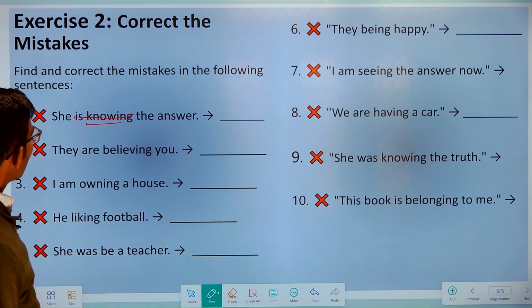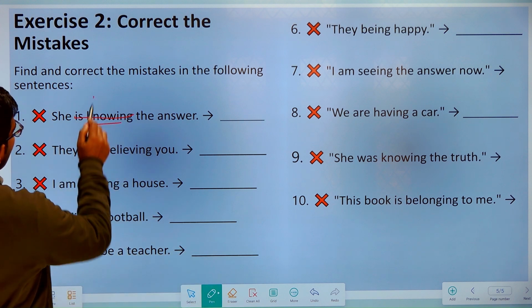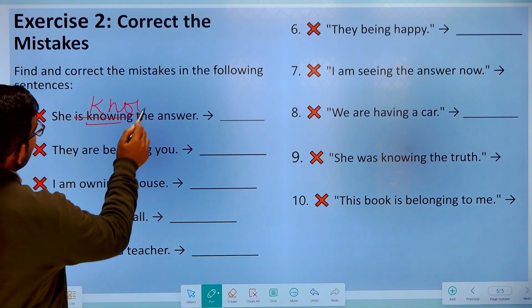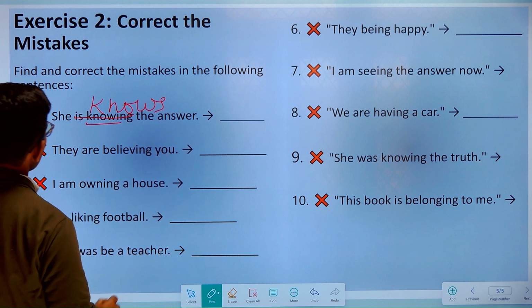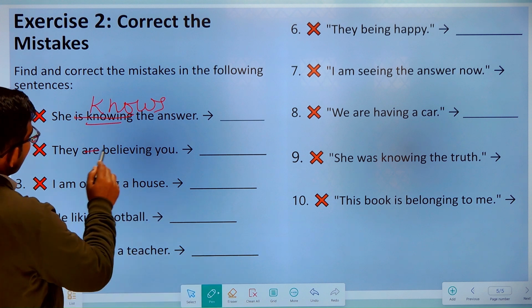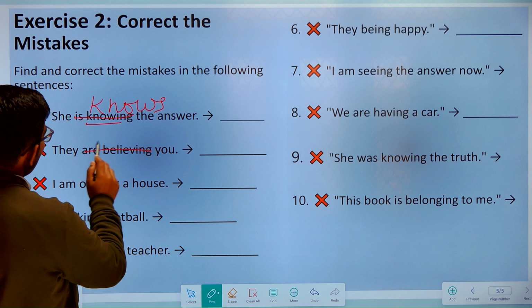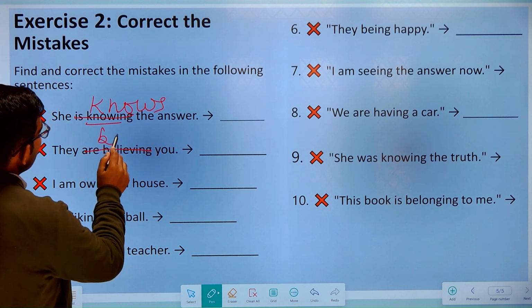So how will you correct it? So "she knows the answer." "They are believing you." Again, believe is a stative verb, so you will not use the ing form with it. So "they believe you."